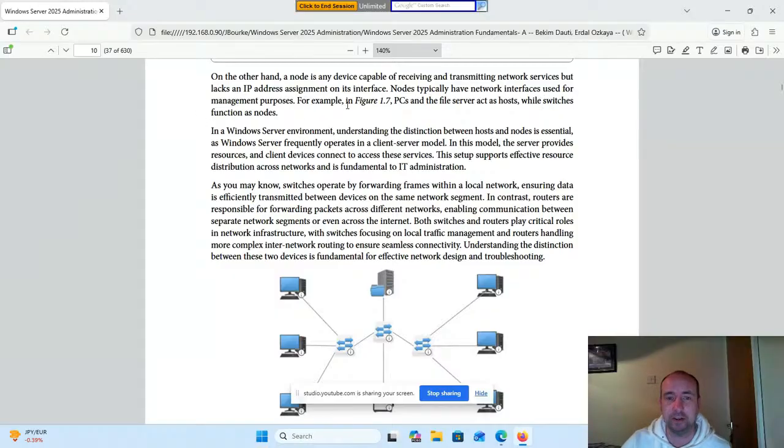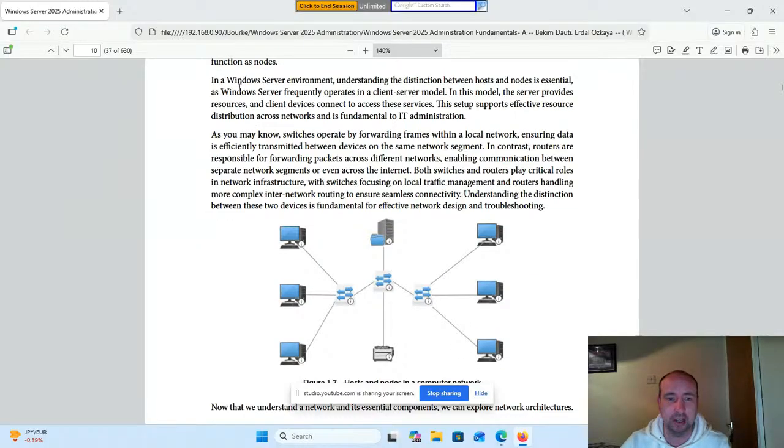For example, in figure 1.7, PCs and the file server act as hosts while switches function as nodes. In a Windows Server environment, understanding the distinction between hosts and nodes is essential. Windows Server frequently operates in a client-server model. In this model, the server provides resources and the client devices connect to access these services. This setup supports effective resource distribution across networks and is fundamental to IT administration.